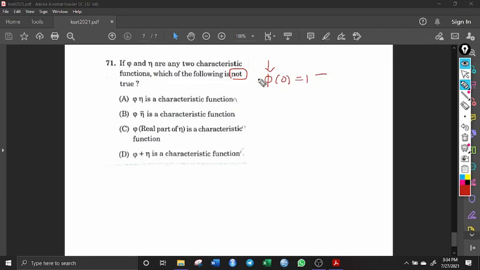Okay, by this property only you can eliminate this option, because you can say that this pi of 0 is equal to 1, and eta of 0, you take the sum of these two, this is 1 plus this is 1, this is equal to 2, which is not equal to 1. But to satisfy this as a characteristic function, the result should be that eta of 0 plus pi of 0 should be equal to 1, but we are getting it as 2. Okay, since we are getting it as 2, this property has not been satisfied by a characteristic function, so this is a wrong statement, so this is the right answer.